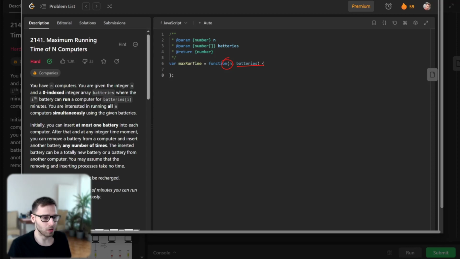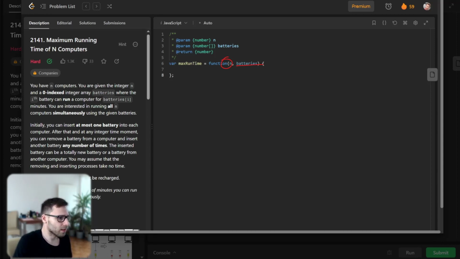So let's get started. Imagine you have n computers and a bunch of batteries, each of which can run a computer for a certain number of minutes. Your goal is to maximize the time that all n computers can run simultaneously. Here's the twist: you can swap the batteries between computers any number of times, and the swapping process takes no time. However, batteries cannot be recharged.